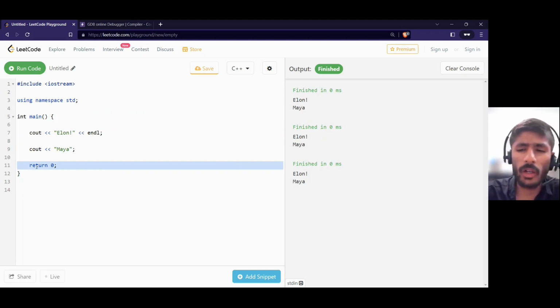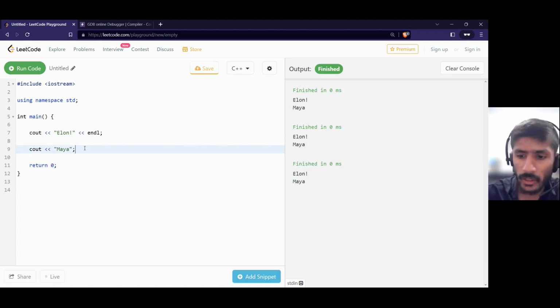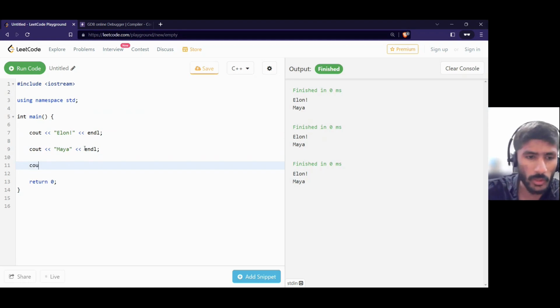Now just a little bit more. Mayank, every time I have to enter a different name, I don't want to print Elon or Maya, I want to print my dog's name, let's say Shizuka. Some guy said, Mayank, you can do one thing: put endl here and add Shizuka. I said, yeah, that's going to work.